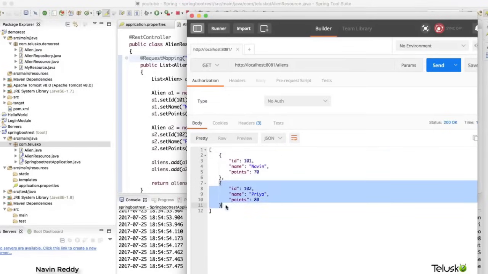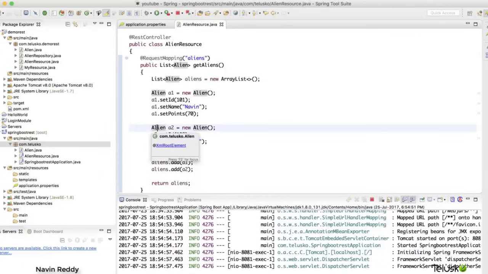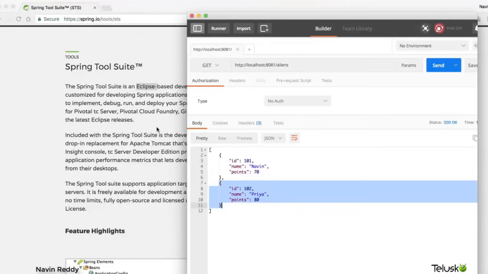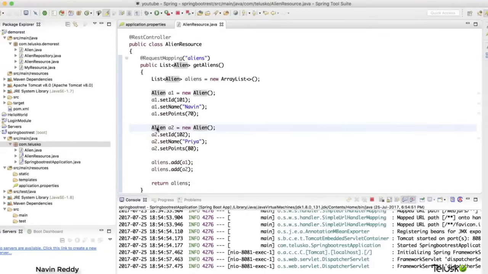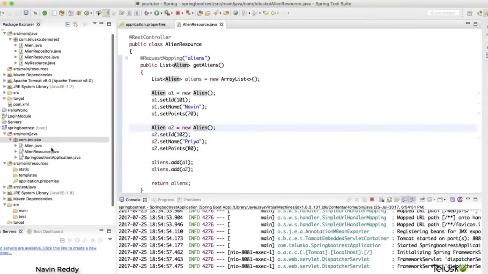It's so simple, right? So instead of using Jersey, we can also use Spring Boot. Now, the thing which you have observed here, we have added no dependency, nothing, right? In fact, we got the data in a JSON format. And that's an awesome thing. For JSON, we don't have to actually add any dependency. Everything is there.